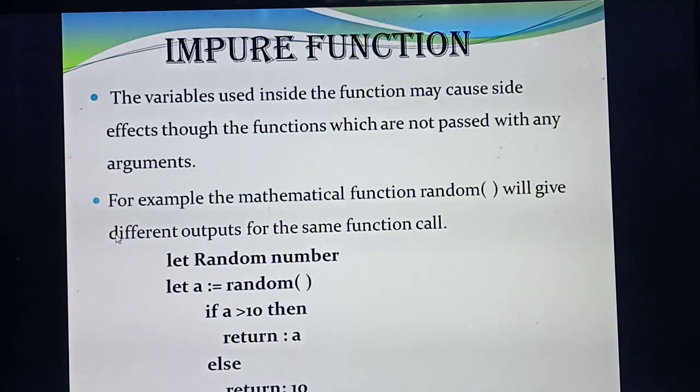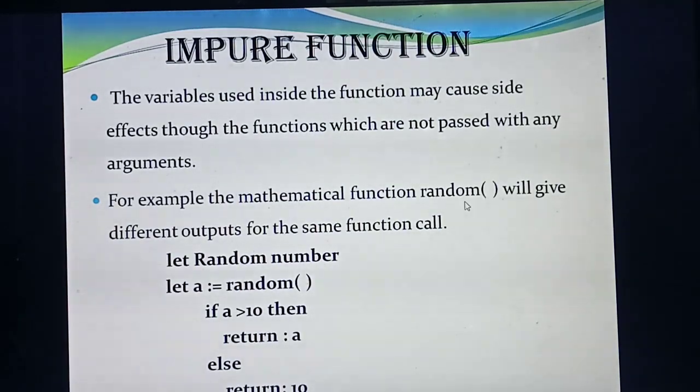Then tomorrow I am giving the date function. Will it give the same result as 20? No. It will give that day's result. So each day it will give a different result. Have I given any argument to date of? No. So now understood what I mean by an impure function? An impure function will not give the same result even if no arguments are passed. Understood?